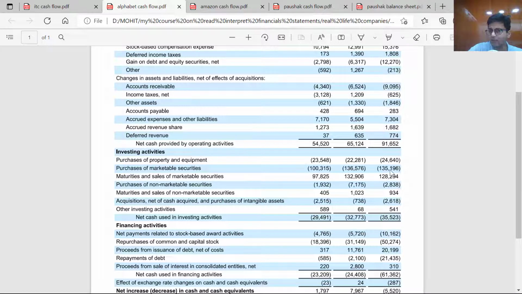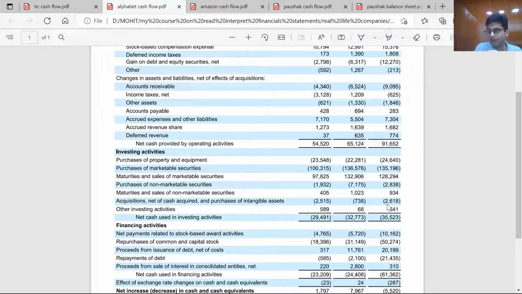In what sense? The majority of it is in the purchase of property, plant and equipment. $7 billion has been put in marketable securities just for investing, and around $2.6 billion has been used for acquisitions.